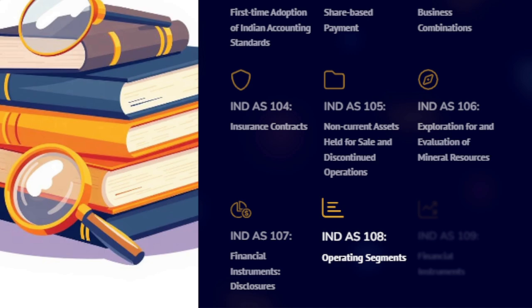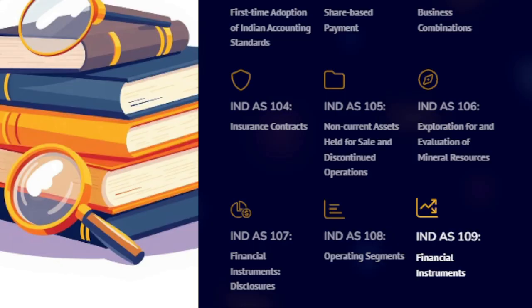107, financial instruments disclosures specifies disclosures related to risk from financial instruments, for example, credit, liquidity, market risk, enhancing transparency. Indian Accounting Standards 108, operating segments. It requires reporting of business segments based on internal reports used by the management to assess performance.